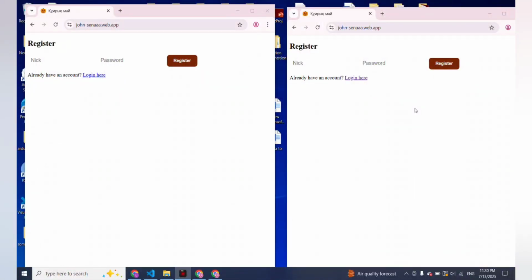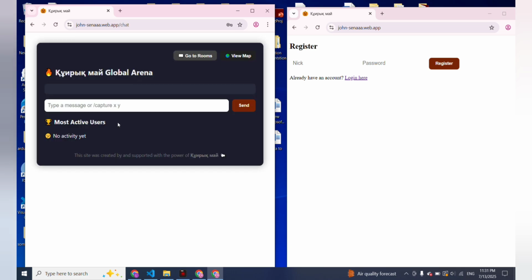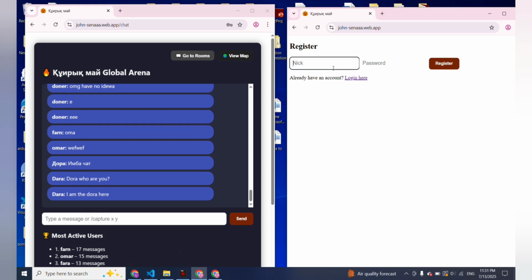Now we're going to test it by registering to the site with different accounts. I operate a different window and register with different nicknames, as a different user. It's very simple: register a nickname and password. For example, password 123. Register.